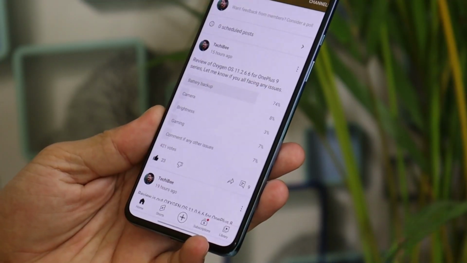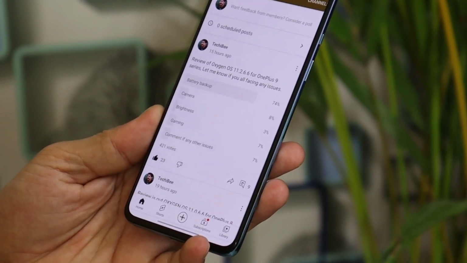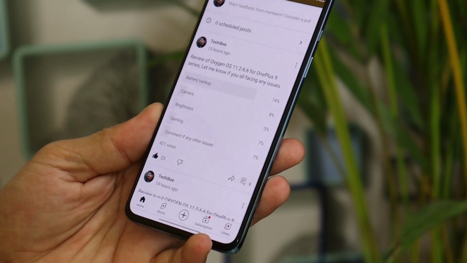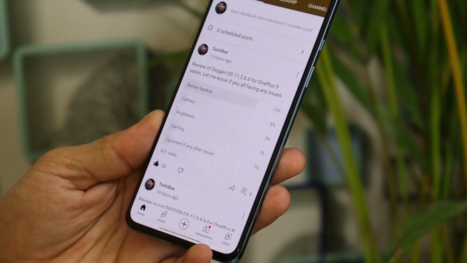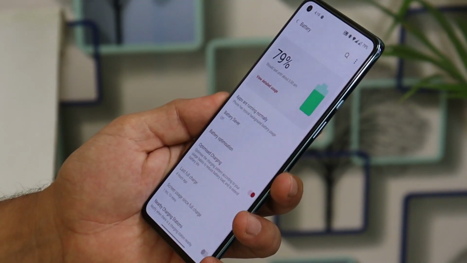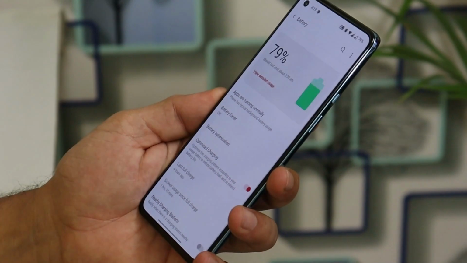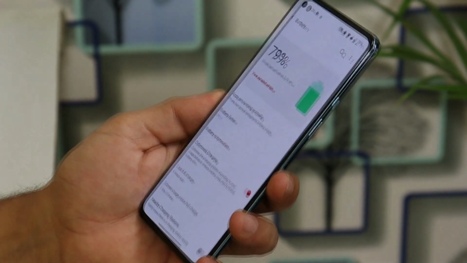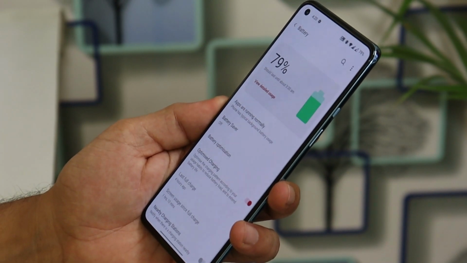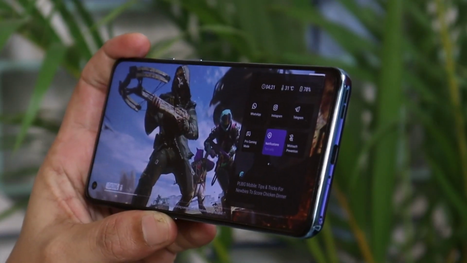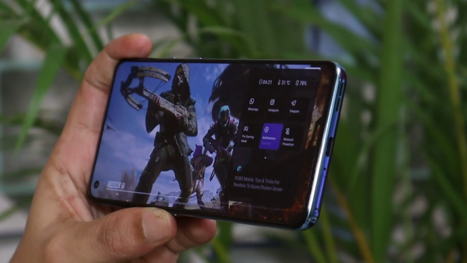As I always create a poll asking about the issues you all have been facing on the latest builds of Oxygen OS, and with yesterday's poll, again we got maximum votes for battery backup. And yes, even I have been getting a bit low screen on time after upgrading the device to this latest version. We'll show you a few cycles of what screen on time and what overnight battery drain I have seen on my device. And users are still asking about the FPS meter on OnePlus 9 series.